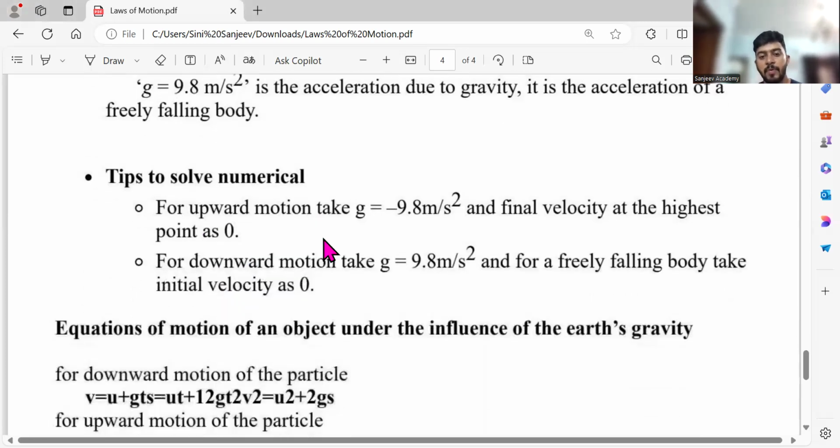Then for upward motion, as I already told you, the lift example. If you're traveling through a lift, work is done against the gravity. That is upward motion. Work is done against the gravity, so we will be taking minus. And the velocity at the highest point will be 0. Downward motion, obviously, it is towards the gravity, so it is positive. And for a freely falling body, we will take the initial velocity as 0.